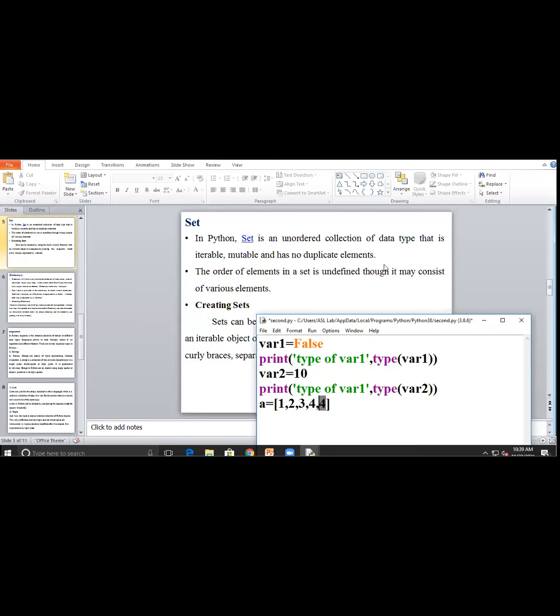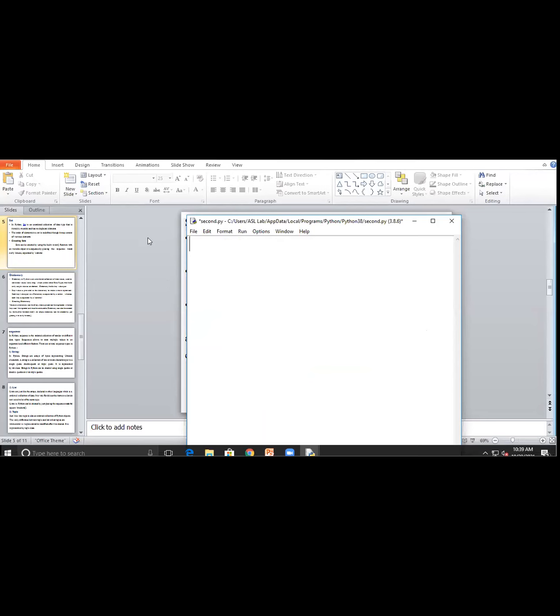So after creating that set of elements, we can change it, and we use the set function for defining the data type. You have to see here, I write set, so a new empty set object is there.